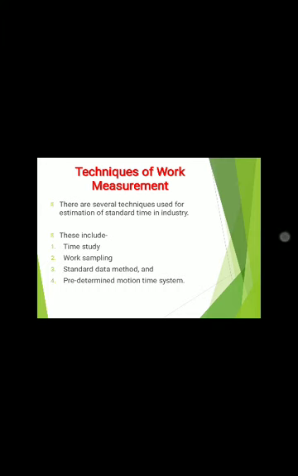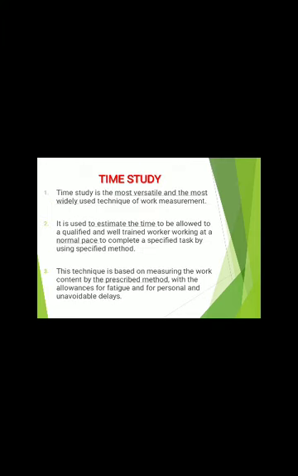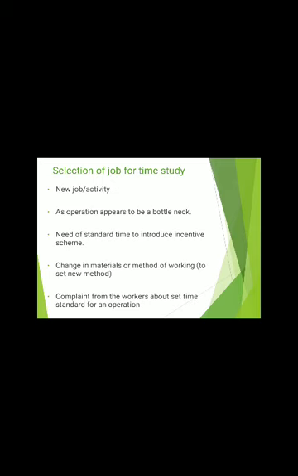Now the next thing is related to time study. We have seen how we can select the job for the time study. If a new job or activity is coming onto the shop floor, it can be taken for the time study. Again, an operation that appears to be a bottleneck, that is, one that is the cause of many problems, is one for which we have to go for a time study.